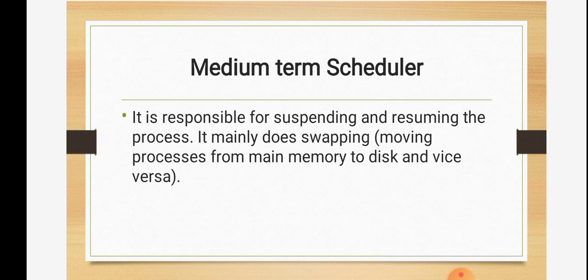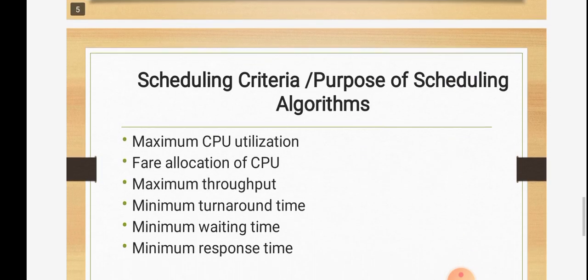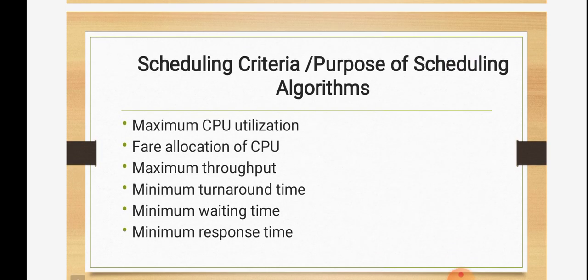It mainly does the swapping. Swapping is nothing but moving the processes from main memory to the disk, or from disk to memory, that is, vice versa. After this we have to study the scheduling algorithms. Before studying the scheduling algorithm, there are certain criteria, or purposes, for which we use scheduling algorithms, which you should know.